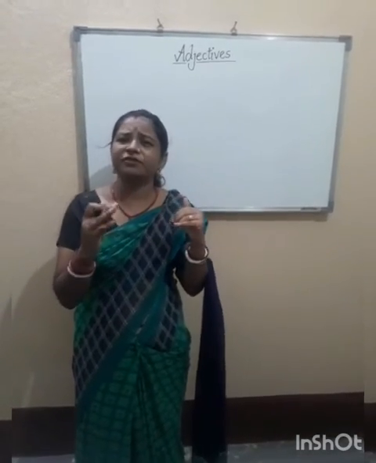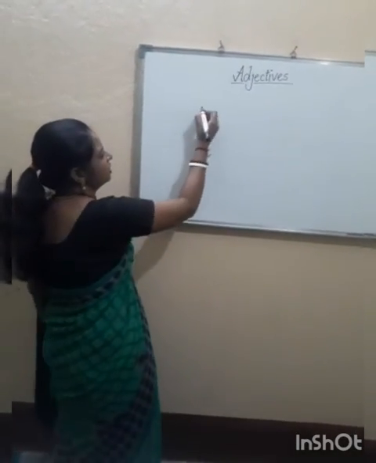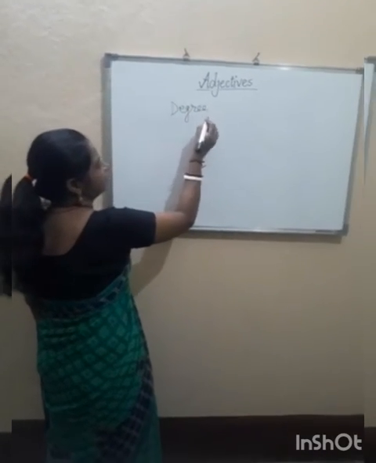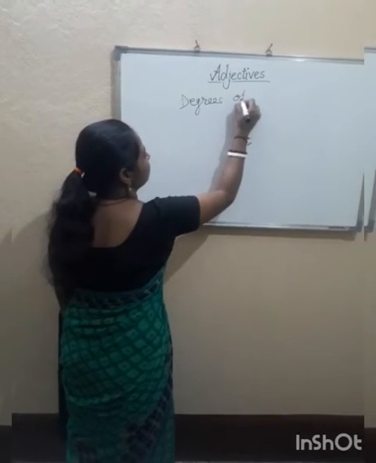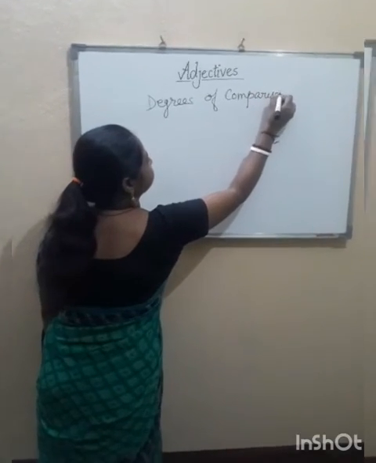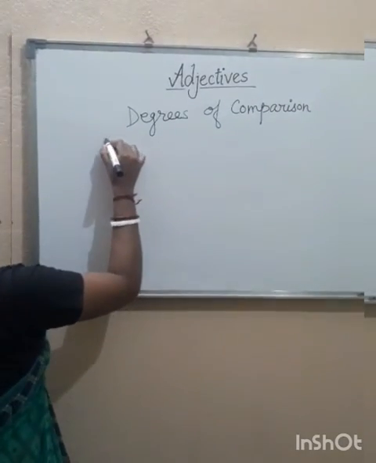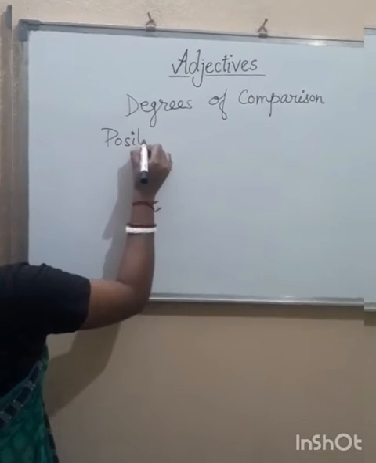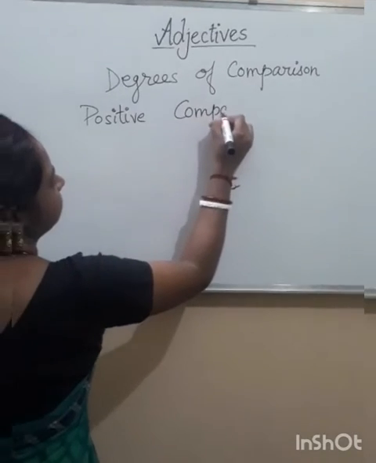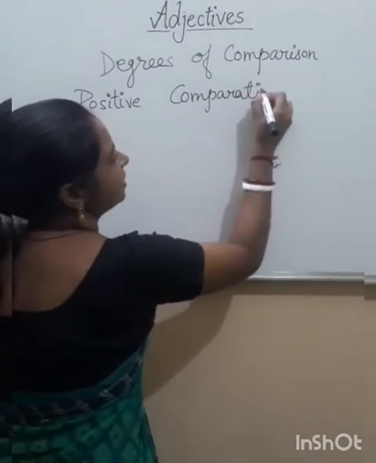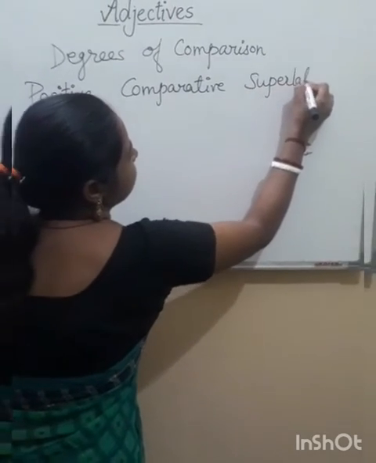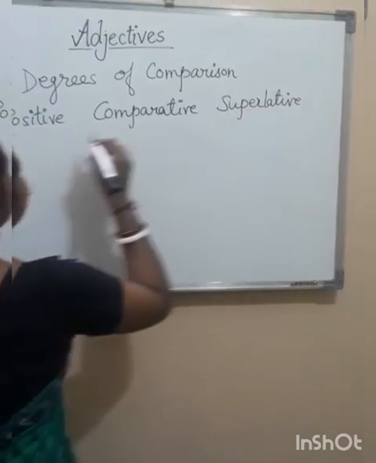So there are different types of comparison. These degrees of comparison are of 3 types. First one is positive. Second one is comparative. And the third one is superlative.